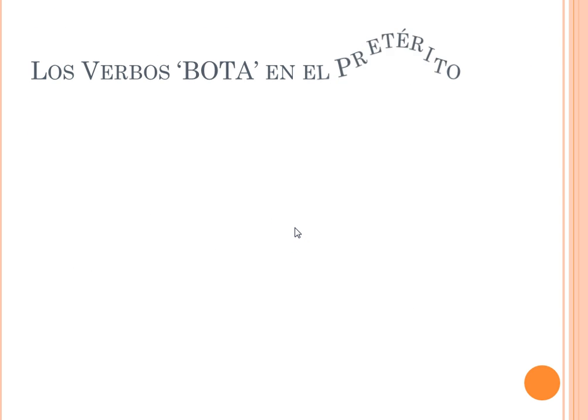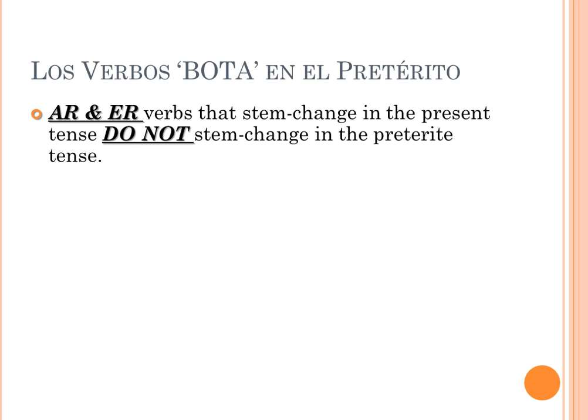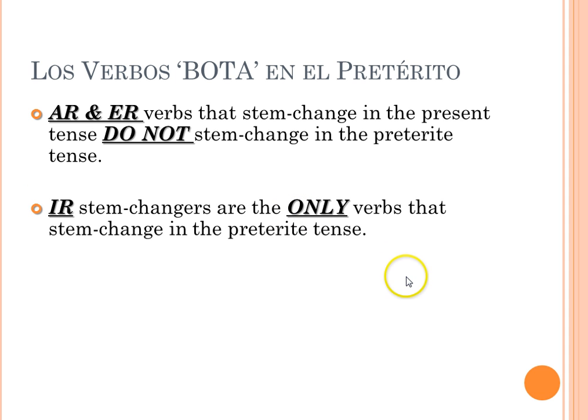Okay. Los verbos bota en el pretérito, so boot verbs or stem changers in the preterite tense, are less complicated than they are in the present. AR and ER verbs that stem change in the present tense do not stem change in the preterite tense. Hallelujah. Two categories of verbs we don't even have to think about. So if it ends in an AR or ER, you don't even have to question whether or not it's a stem changer. IR stem changers are the only verbs that stem change in the preterite tense.